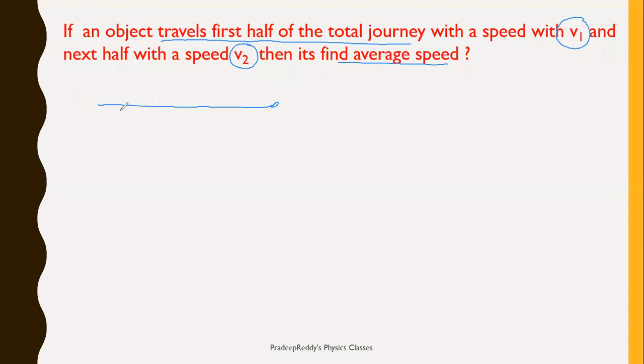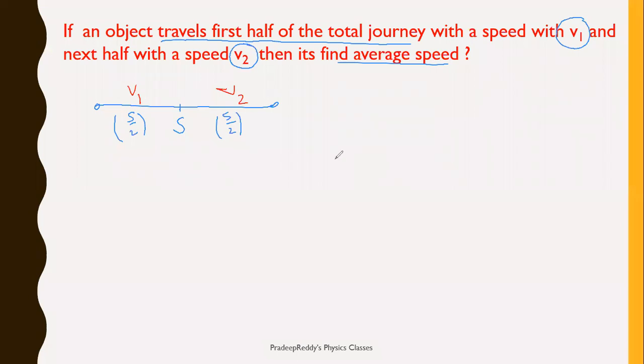Let me take this body traveling a total journey, yes. What is mentioned in the problem? The first half of the total journey is with speed v1. This is the first half of the journey, it is s by 2. This is the next half of the journey, that is s by 2. And this first half of the journey is traveled with speed v1. The second half of the journey is traveled with speed v2.